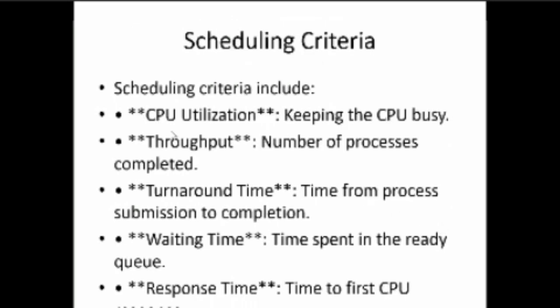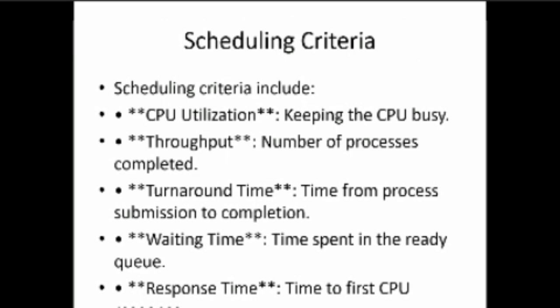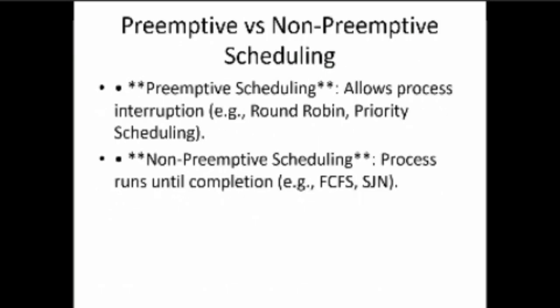Next, scheduling criteria. The scheduling criteria include CPU utilization, keeping the CPU busy. The scheduler will always try to keep the CPU very busy. Next, throughput: the number of processes completed. Turnaround time: the time from process submission to completion. Waiting time: time spent in the ready state. Response time: time to the first CPU response.